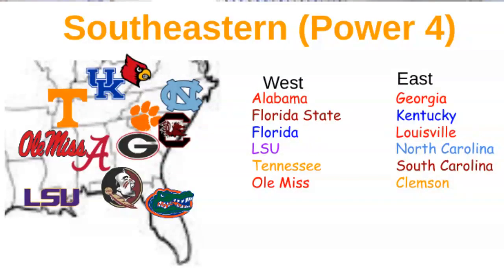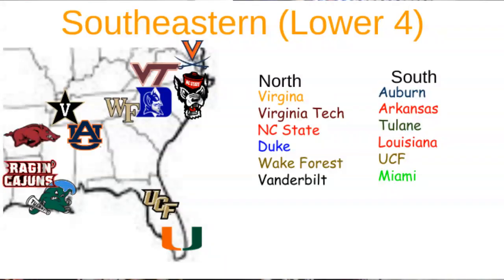And then the last conferences are the Southeastern, where the Power Four has a lot of SEC schools and then some ACC teams. In the West, there's Alabama, Florida State, Florida, LSU, Tennessee, and Ole Miss. And in the East, there's Georgia, Kentucky, Louisville, North Carolina, South Carolina, and Clemson. And the last conference is the Southeastern Lower Four. In the North, there's mostly teams in Virginia, North Carolina, and Tennessee, like Virginia, Virginia Tech, NC State, Duke, Wake Forest, and Vanderbilt. And in the South, there's Auburn, Arkansas, Louisiana, Tulane, UCF, and Miami.